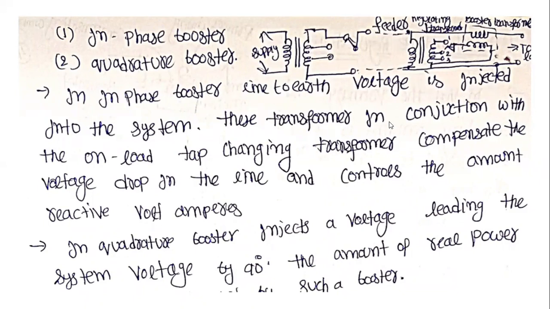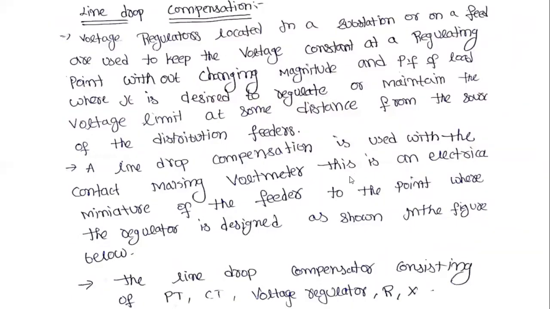This transformer, in conjunction with the on-load tap changing transformer, compensates the voltage drop in the line and controls the amount of reactive volt amperes. The quadrature booster injects a voltage leading the system voltage by 90 degrees.